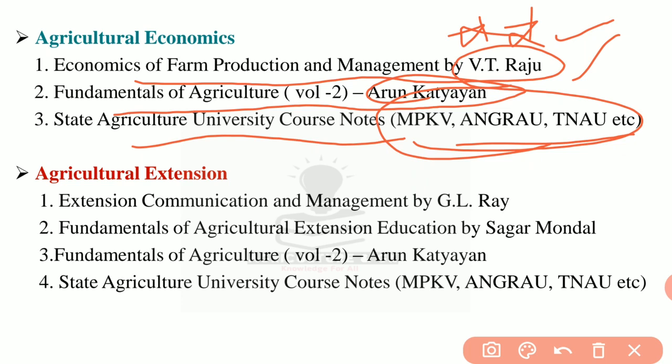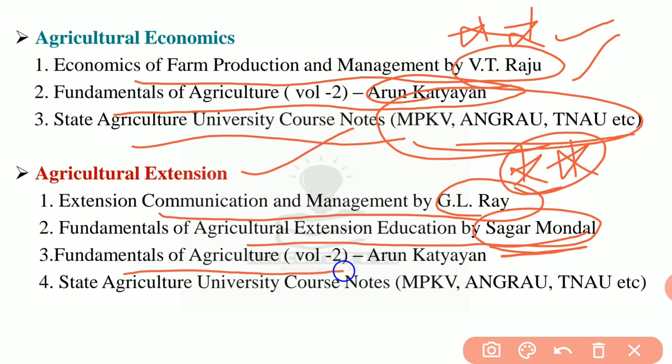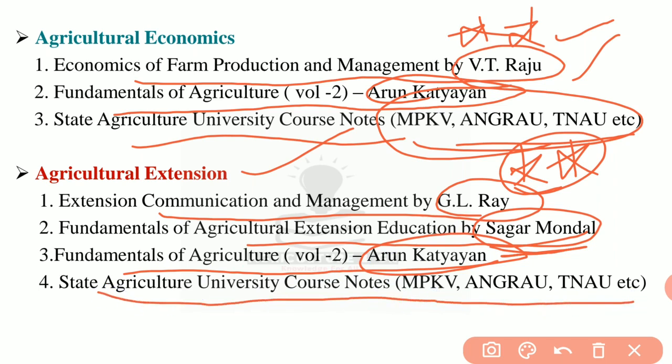Next is Agricultural Extension. First is Extension, Communication and Management by G.L. Ray. This is the first primary source. After completion of this only you go for the next. Fundamentals of Agricultural Extension Education by Sagar Mandal. Fundamentals of Agriculture Volume 2 by Arun Katyayan. And next is State Agricultural University course notes, MPKV, Angru and TNAU, etc.